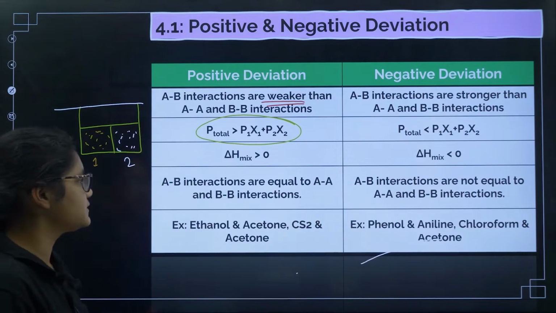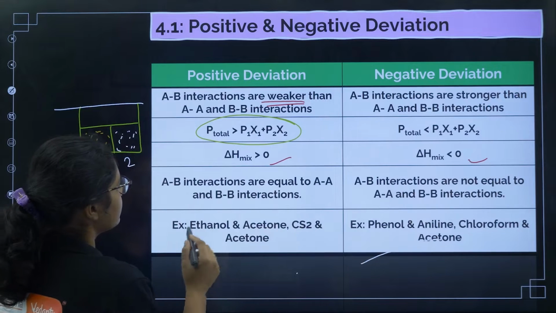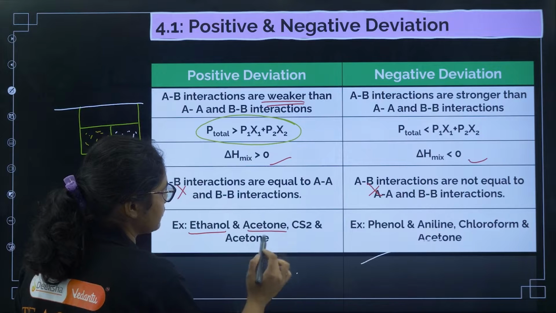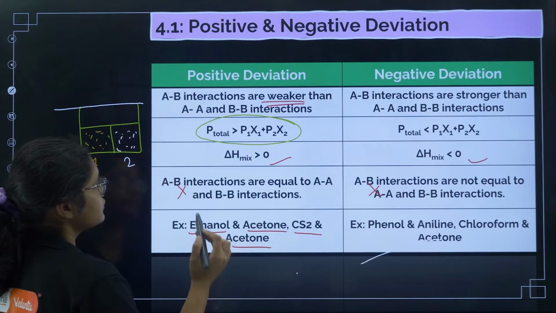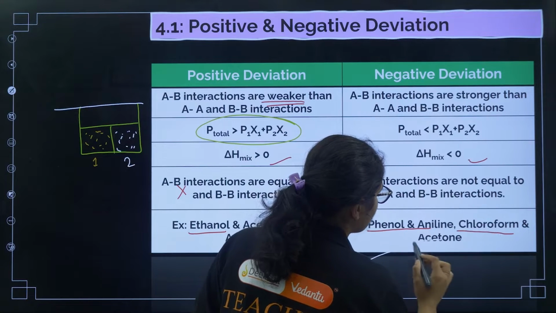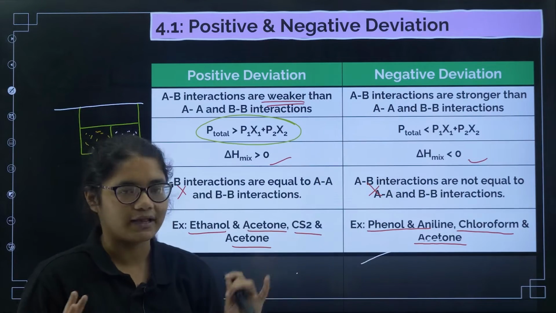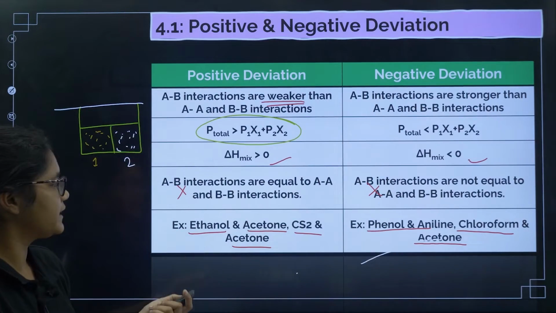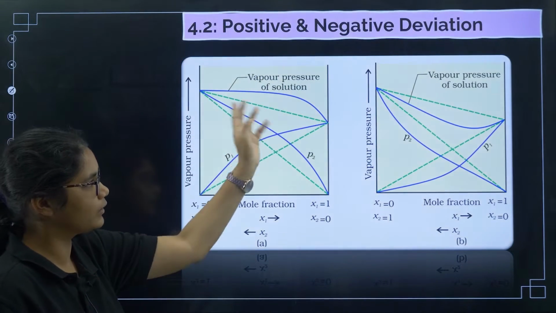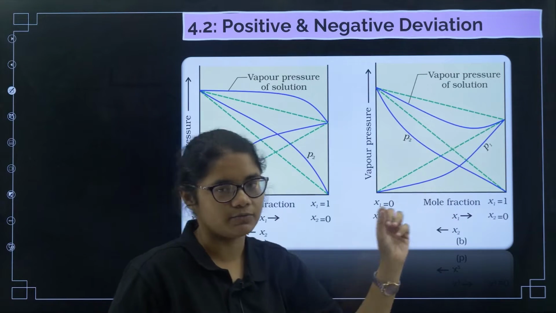Okay, next, coming to delta H mix, it is greater than 0 here, and here delta H mix will be less than 0. Okay, this point we have given by mistake, that is not required. Examples you should remember: ethanol and acetone, CS2 and acetone, these are your positive deviations, and phenol and aniline, and chloroform and acetone, these are your examples for negative deviation. Now we can see the graph for positive and negative deviation. You can see that in positive deviation the P total increases from the ideal value, in negative deviation the P total decreases from the ideal value.